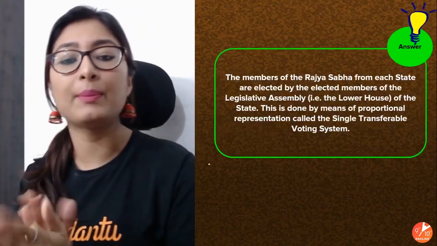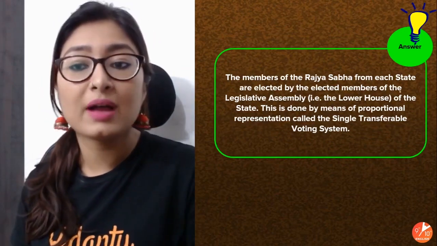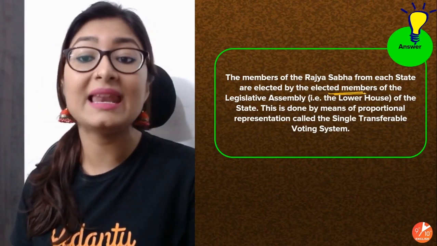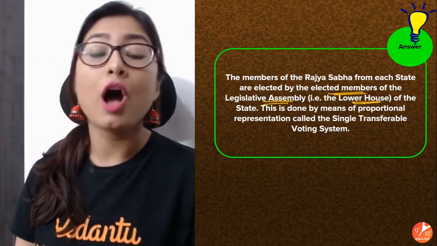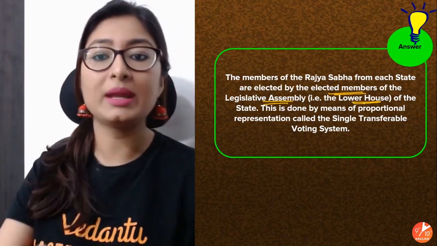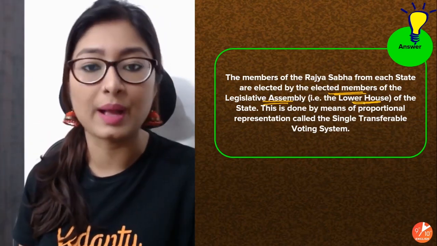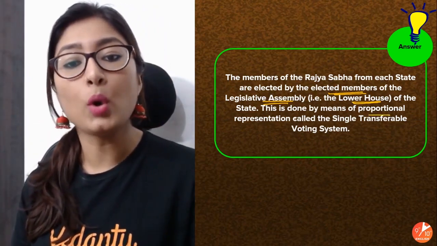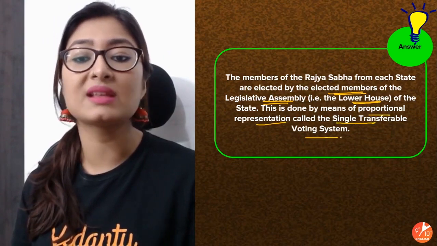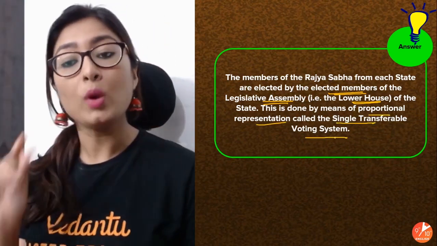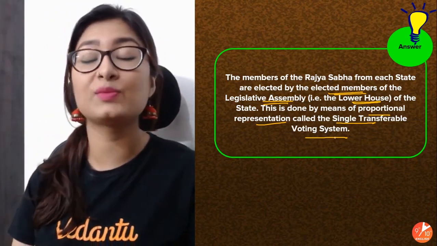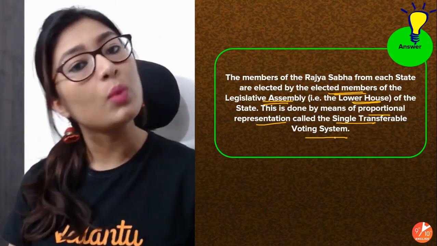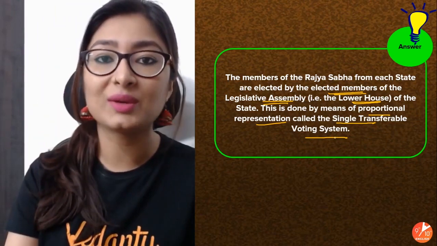What exactly happens is that the members of Rajya Sabha from each state are elected by the elected members of the Legislative Assembly, that is the lower house of the state. This is done by means of proportional representation called the single transferable voting system. I've explained this voting system in the Umang series. If you have not watched the videos, do go and watch it so that you get clarity on this.